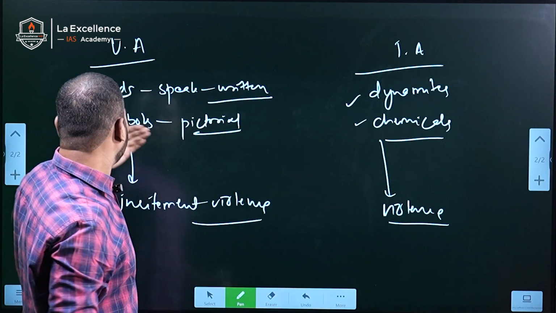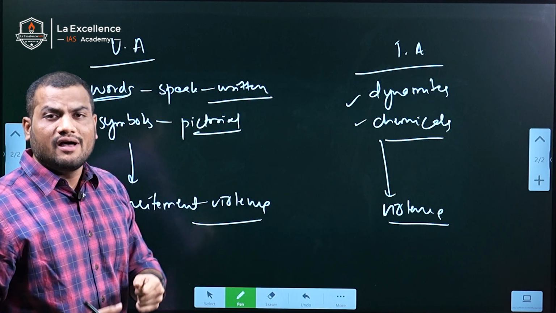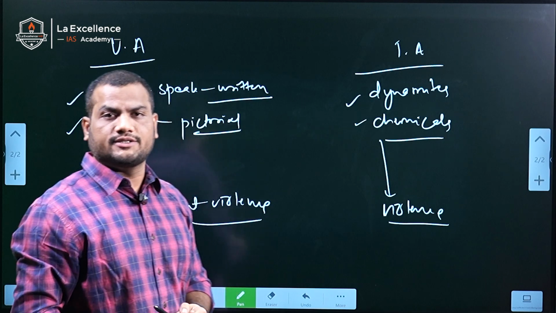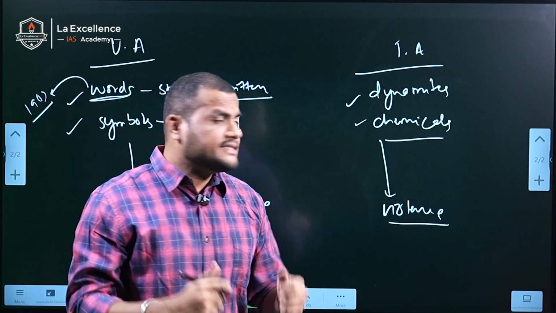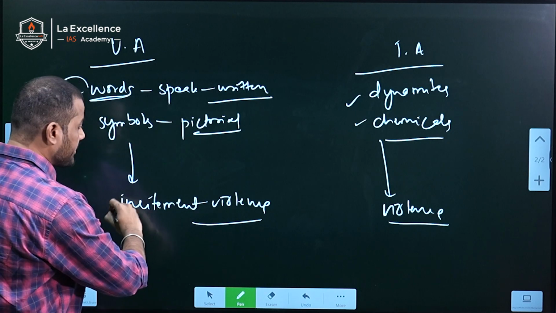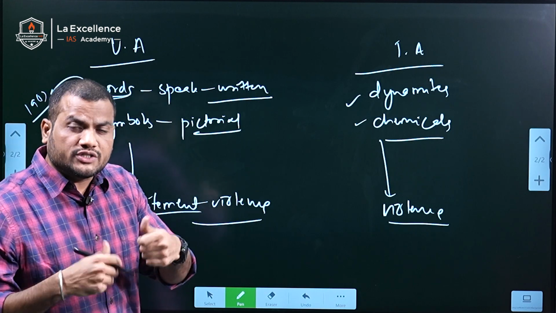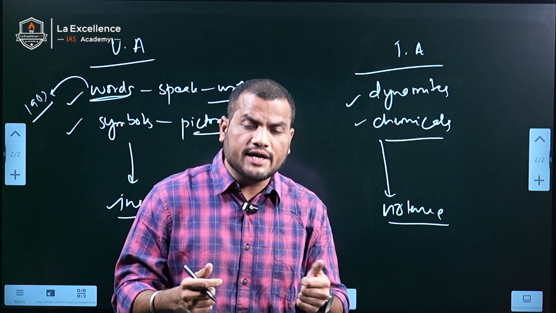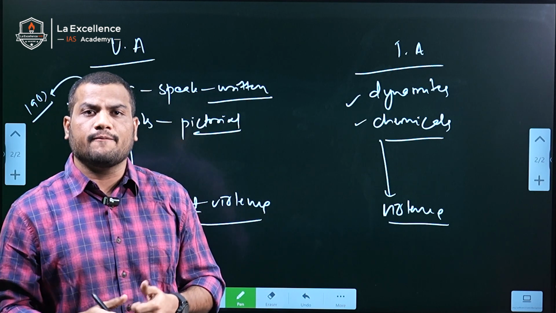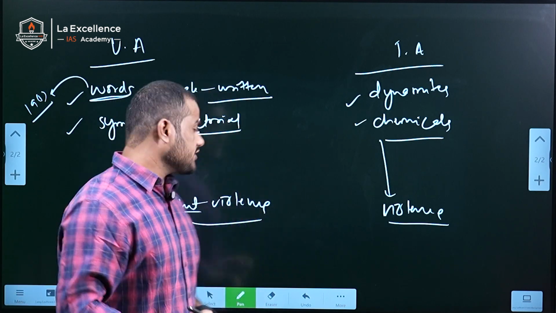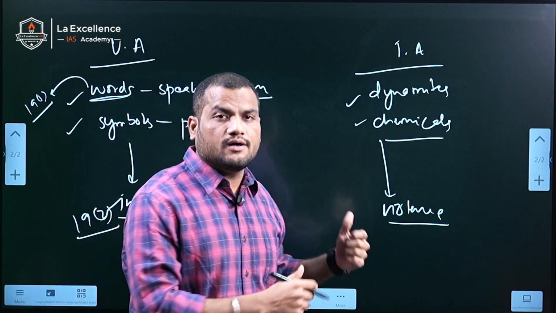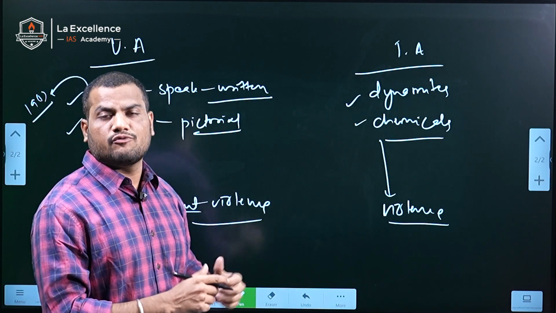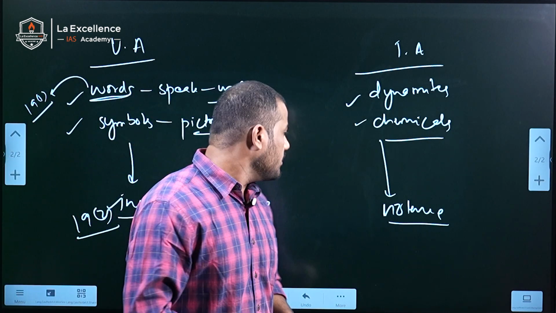Spoken or written words, symbols, and pictorial depictions are all fundamental rights, meaning freedom of speech under Article 19(1). When these activities lead to incitement of violence and also question the integrity, territorial integrity, or sovereignty of India, they come under reasonable restrictions under Article 19 Clause 2. These activities are called offences under the Unlawful Activities Prevention Act.